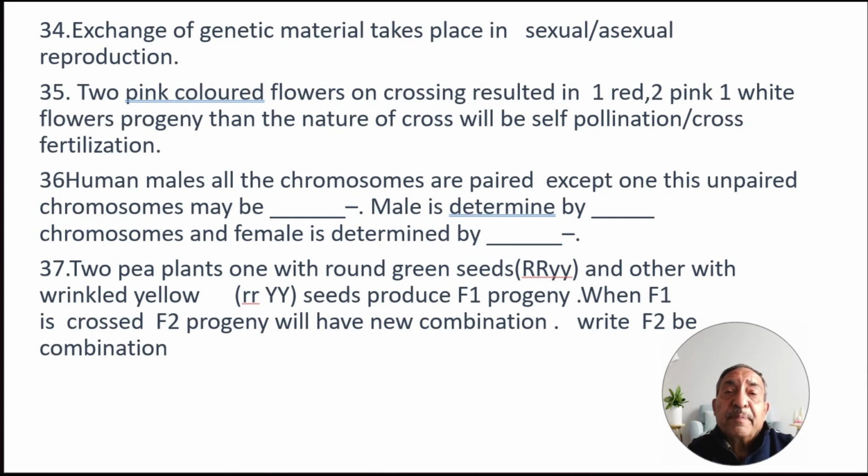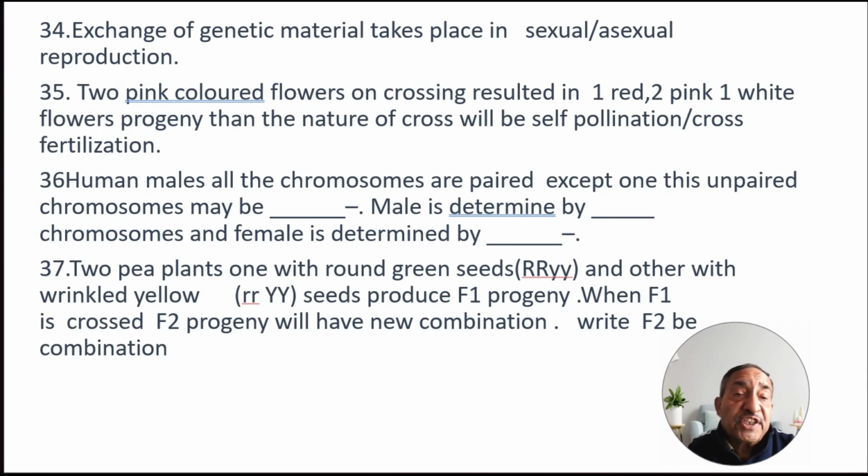Exchange of genetic material takes place in sexual or asexual reproduction? Next, two pink-colored flowers on crossing resulted in one red, two pink, and one white flower progeny. Then the nature of the cross will be self-pollination or cross-fertilization?